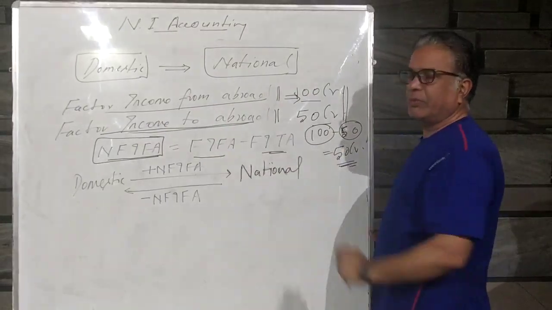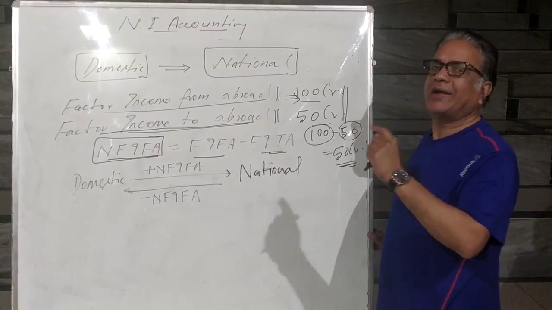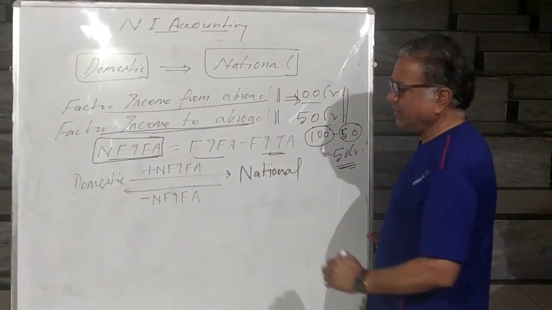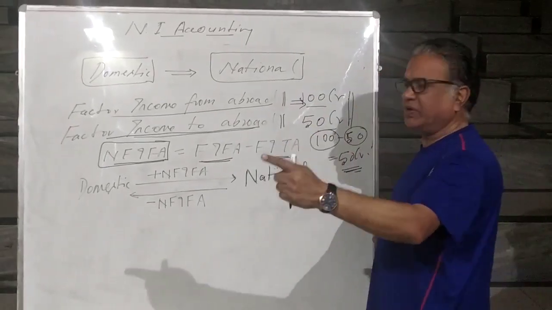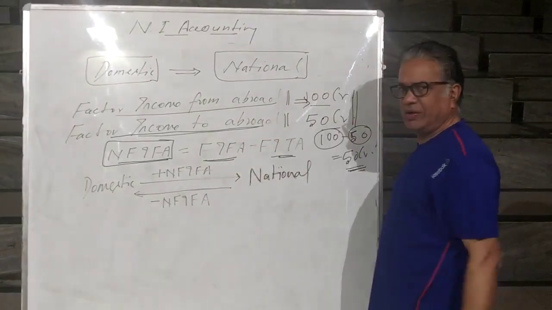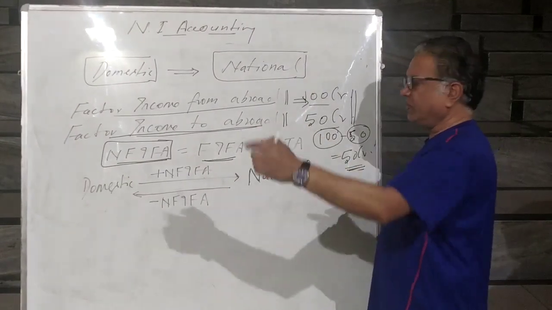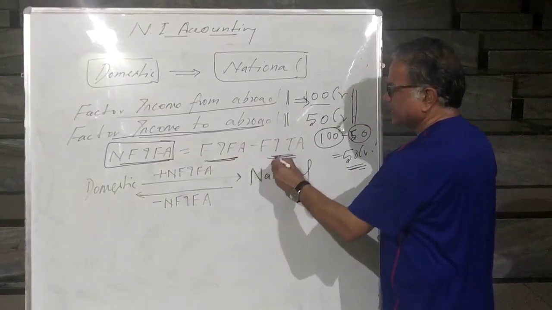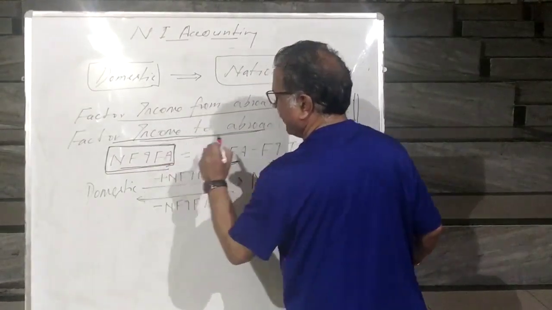Net factor income from abroad means the actual income earned by our factors of production from the rest of the world. How will you calculate it? Factor income earned by our factors of production from the rest of the world is called factor income from abroad. And the factor income earned in our country by the rest of the world is called factor income to abroad. Factor income from abroad minus factor income to abroad is called net factor income from abroad.